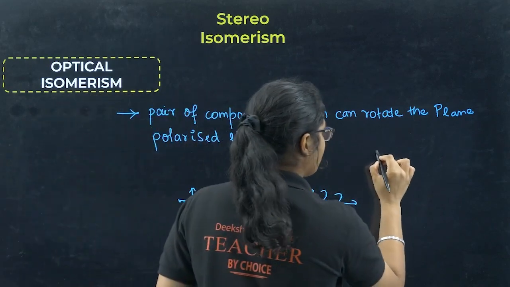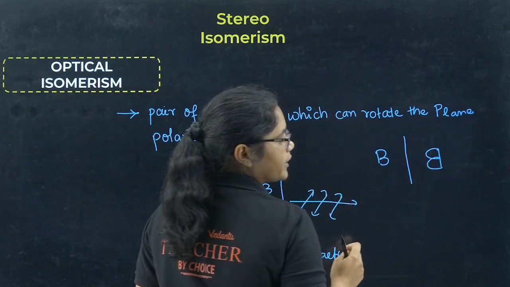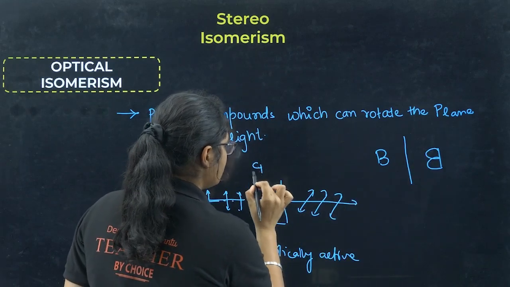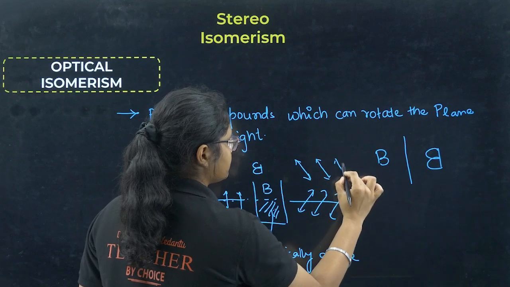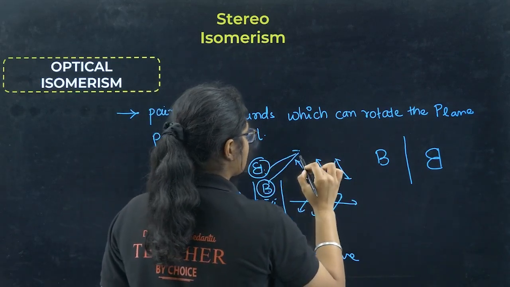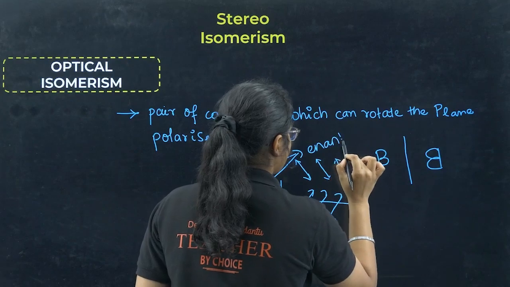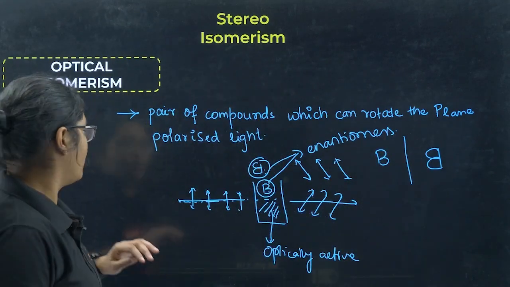There will be another compound which will be the mirror image of B. Now this compound will rotate the light in the anti-clockwise direction. Now these two are called enantiomers. Okay, I hope it is clear.